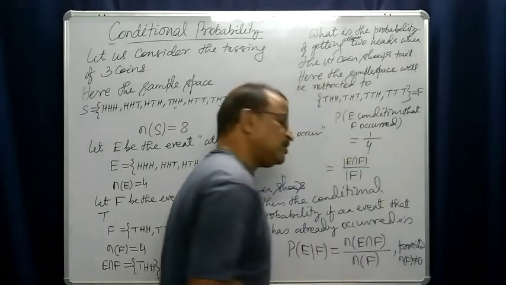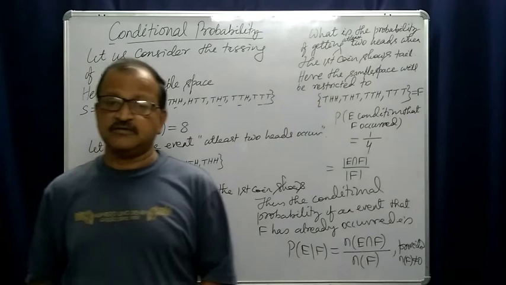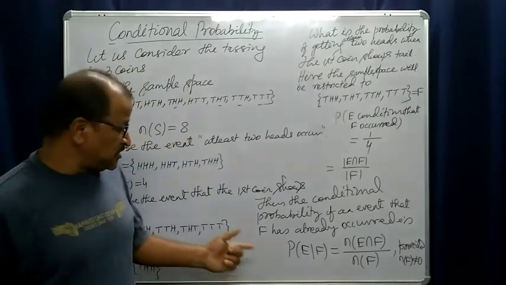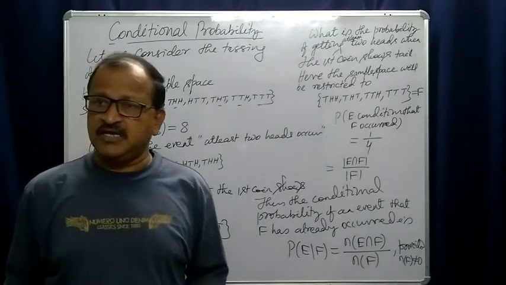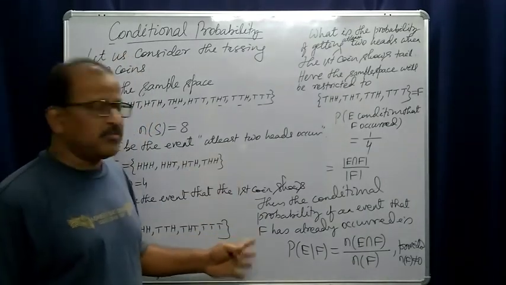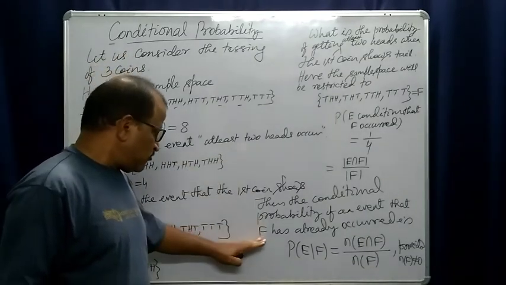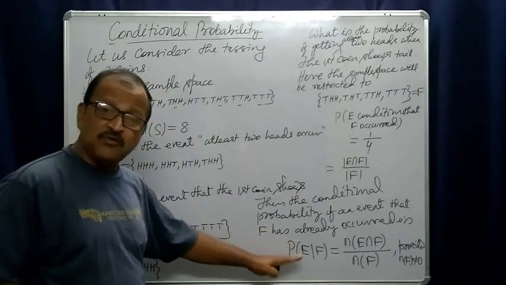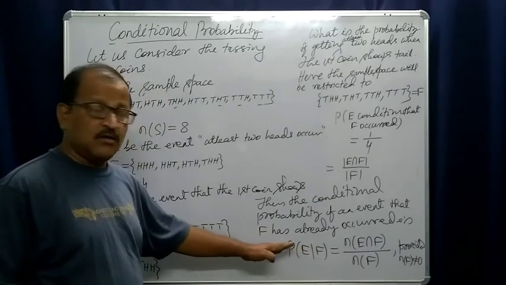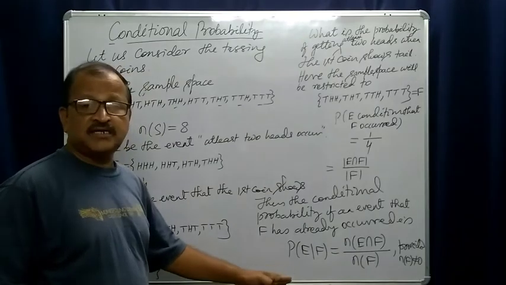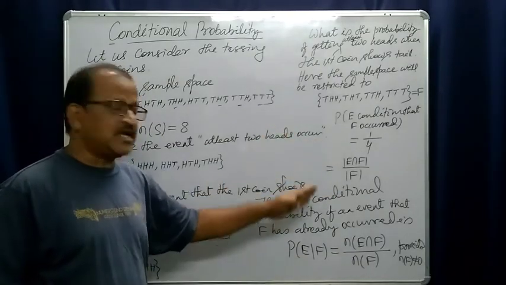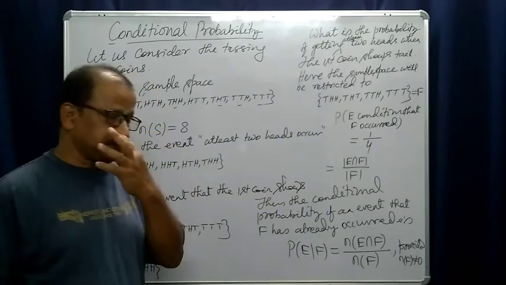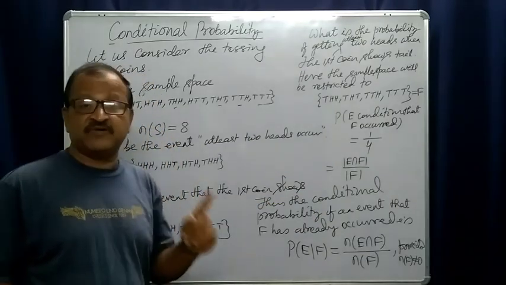It should not be zero, right? So this is called the conditional probability. What is the probability that E will occur under the condition that F has already occurred? You know that F has occurred.